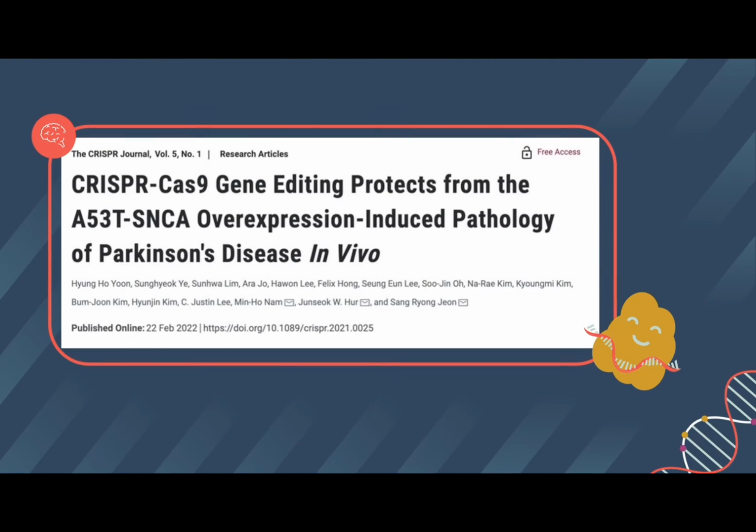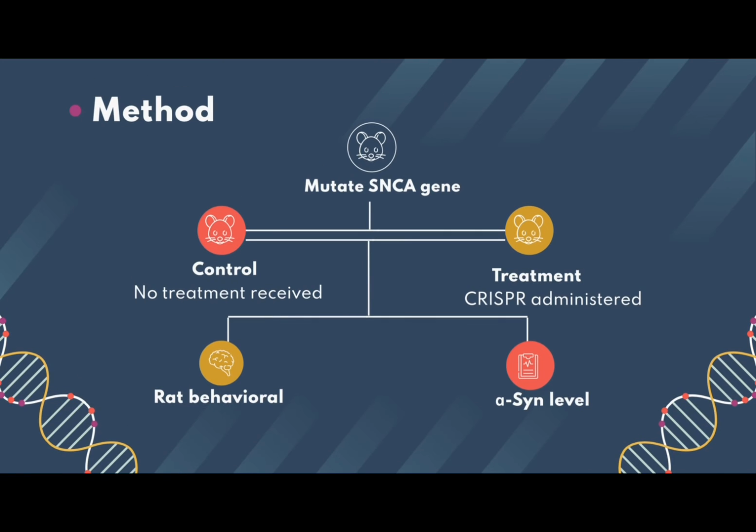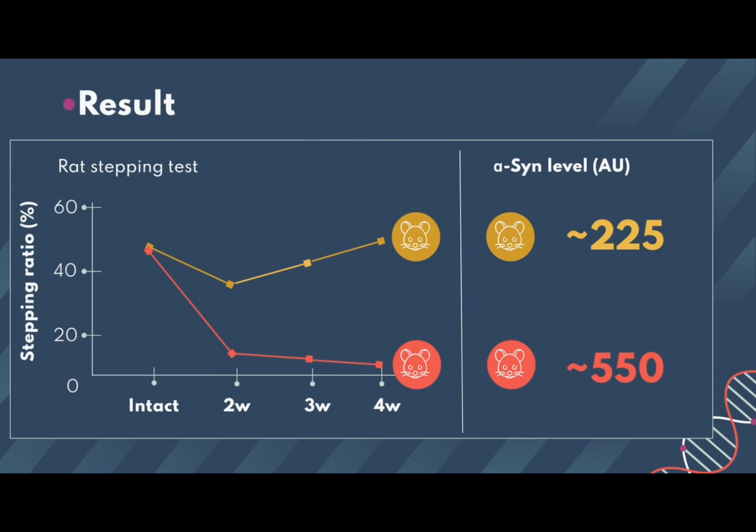Yoon conducted an experiment putting A53T SNCA mutated mice into a control group and a treatment group. Only the treatment group was administered with CRISPR. To measure the result, rat behavioral tests including stepping and cylinder tests were used to assess their neural function. Alpha-synuclein level was used to determine the presence of Lewy body and Parkinson's disease. The results found that the treatment group showed better performance in the rat behavioral tests and had a lower alpha-synuclein level, leading to the conclusion that CRISPR is a potential approach to prevent a missense mutation-derived Parkinson's disease.